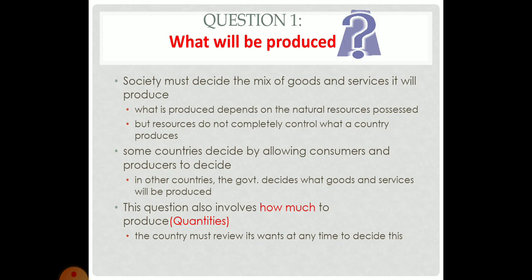What is produced depends on the natural resources possessed. So for what I produce, I have to look at the natural resources that I already possess as a country. But resources do not completely control what a country produces. Why? Because we can have some imports, right? Some countries decide by allowing consumers and producers to decide. In other countries, the government decides what goods and services will be produced.